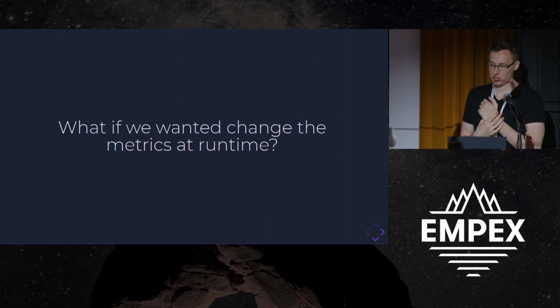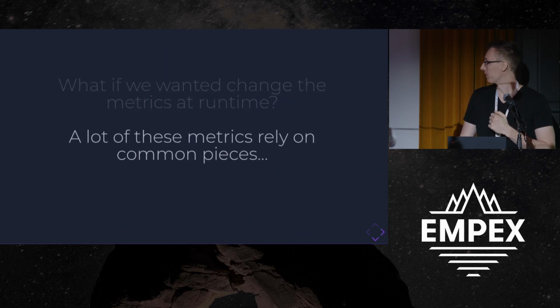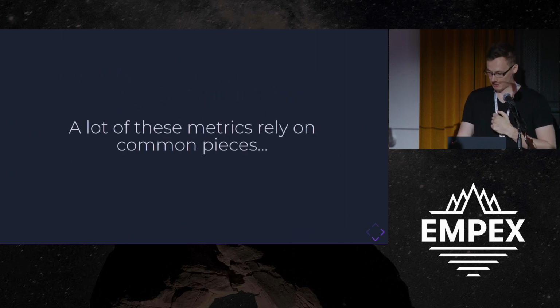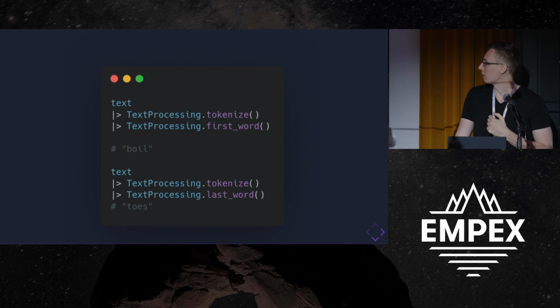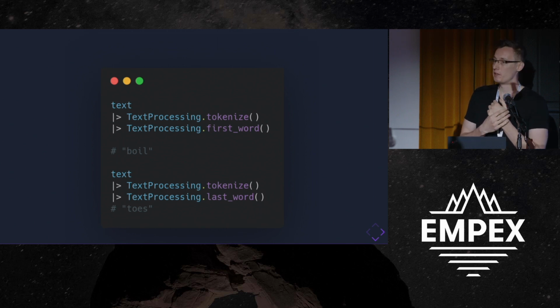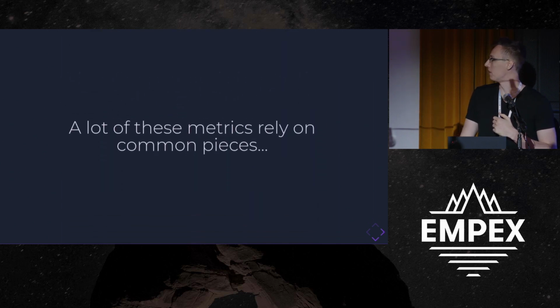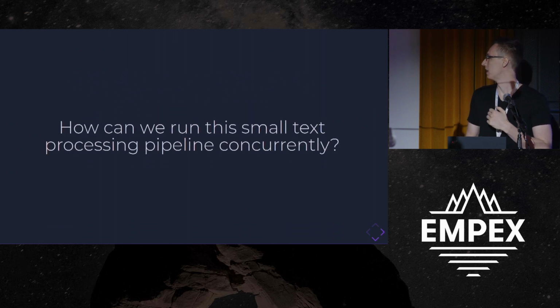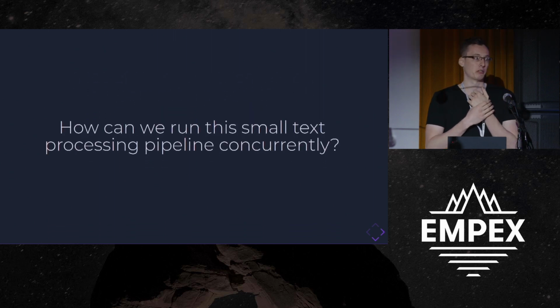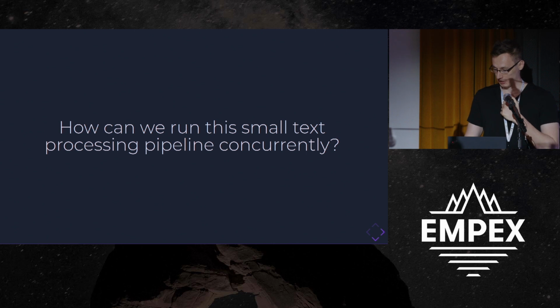One is I wanted to change some of these metrics and these different parts of the pipeline at runtime. And two, a lot of these relied on common pieces. If I wanted to calculate all of these metrics for the same text at the same time, I'd have to run tokenize for every single metric, and that's unnecessary work. And finally, this is Elixir, so how do I run this concurrently?